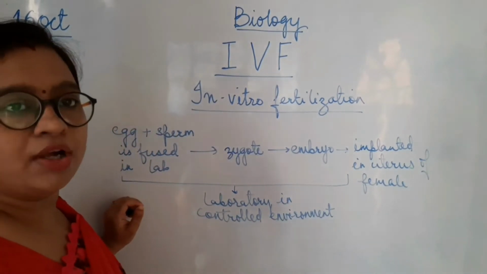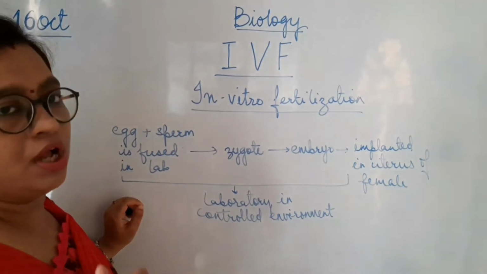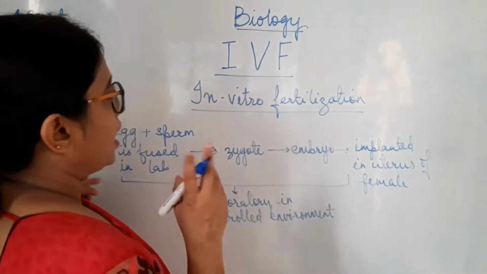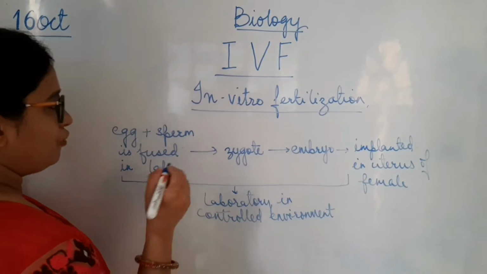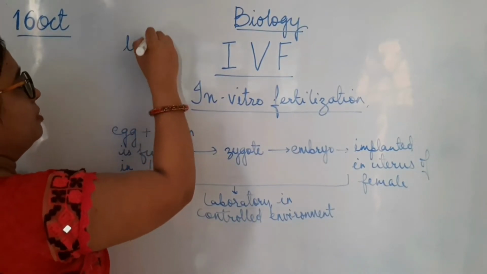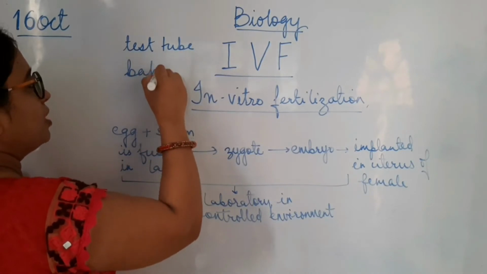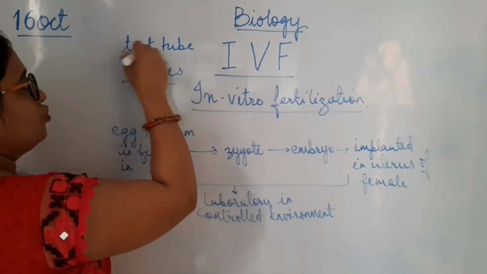Hence, this process is called IVF or in vitro fertilization. Do remember that it is often said to produce test tube babies. The babies formed by this process are called test tube babies.